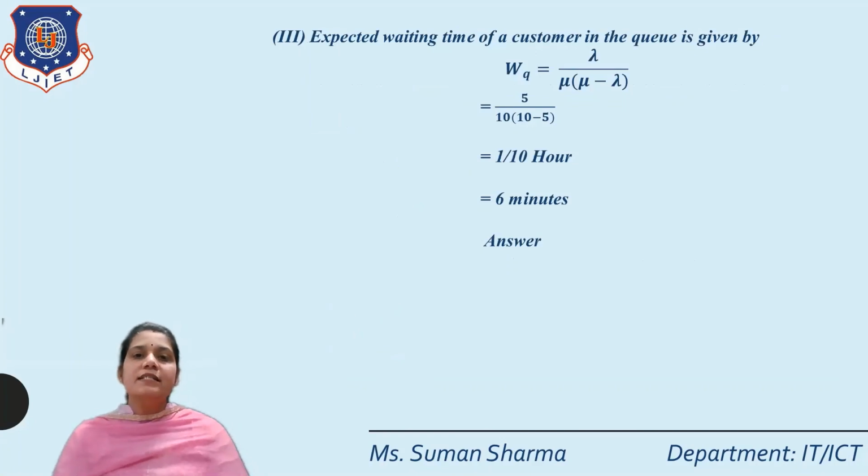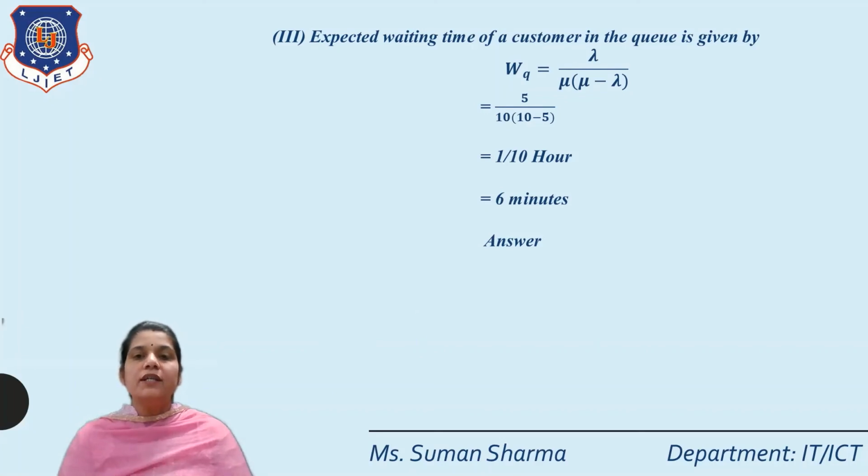And the third one is the expected waiting time of a customer in the queue, given by the formula WQ is equal to lambda upon mu into (mu minus lambda). So we put the values of lambda and mu: lambda is equal to 5 and mu is equal to 10.